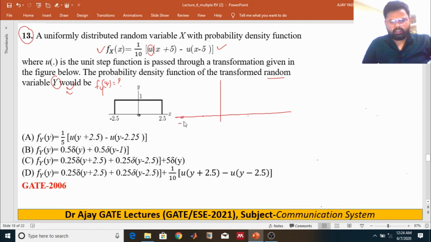Suppose minus 5 is over here and 5 is over here, and this is the PDF of x, and the value of this one is 1 by 10. It is not given, so we find it by taking the area, and you get these rising steps.